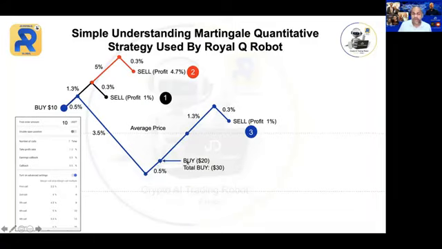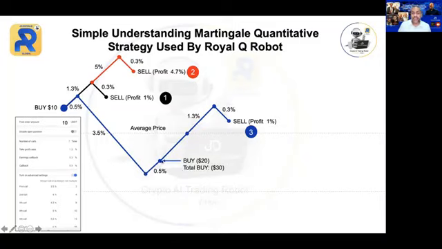The robot now will automatically buy. Can you see, at $20, because this is multiplied by 2. So the first call here is multiplied by 2. So 2 times 10, that will be $20. So the robot now will open a new order at $20. But please understand, when the robot opens a new order, this order will be added to the earlier buy, which is $10. So there will be a total cumulative of $30 order now sitting at this point.